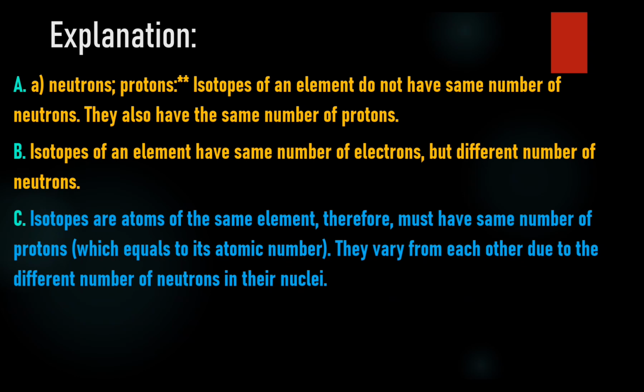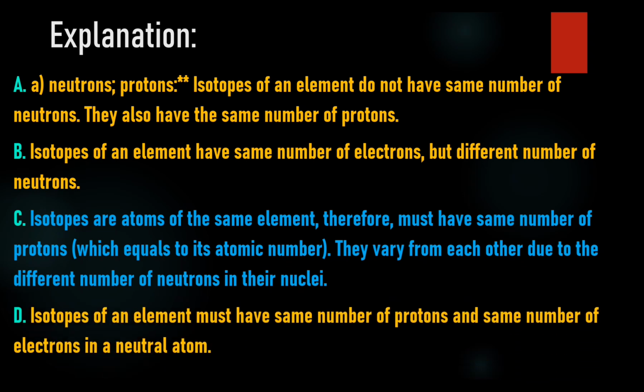C. Protons, neutrons. Isotopes are atoms of the same element, therefore they must have the same number of protons, which equals its atomic number. They vary from each other due to the different number of neutrons in their nuclei. D. Protons, electrons. Isotopes of an element must have the same number of protons and the same number of electrons in a neutral atom.